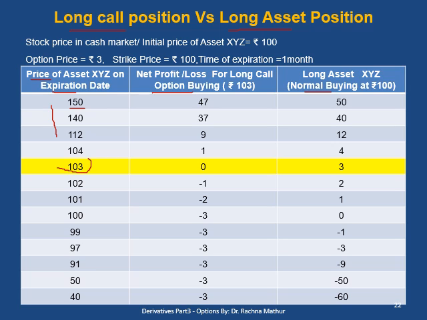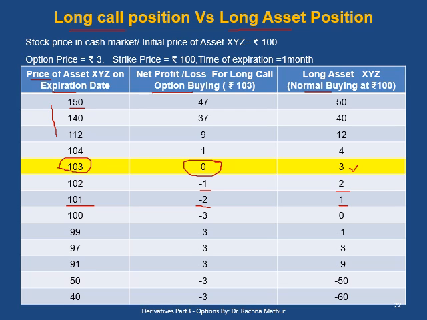When the price further goes to 103, the buyer of the option is having neither profit nor loss. He is at the break-even point. But in normal buying, the buyer is in the profit of 3 rupees. If the price further goes to 102, the option buyer will be in the loss of 1 rupee, but the normal buyer is in the profit of 2 rupees. If the price further goes down to 101, the option buyer will be in the loss of 2 rupees, while in normal buying there is a profit of 1 rupee.